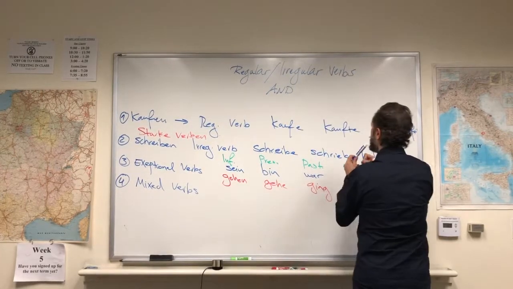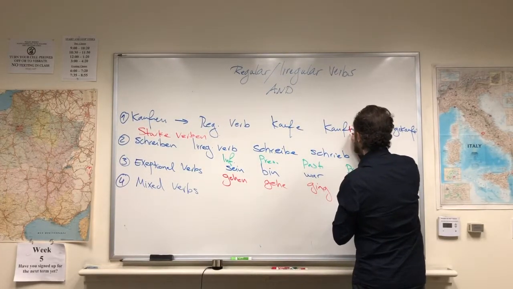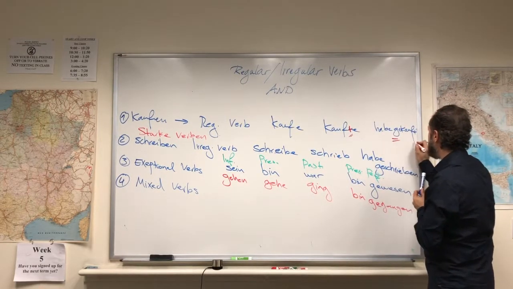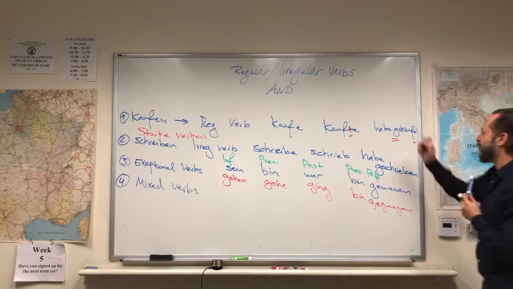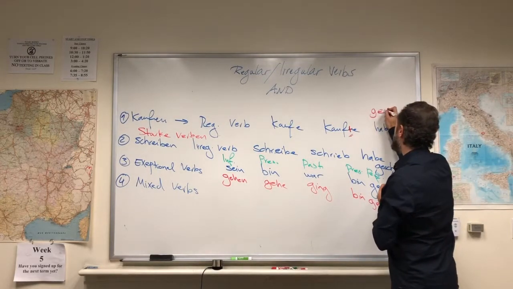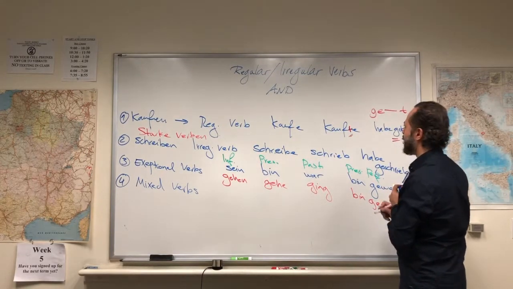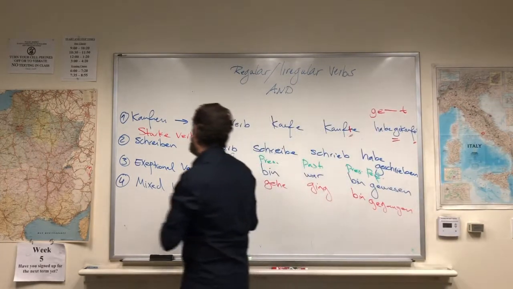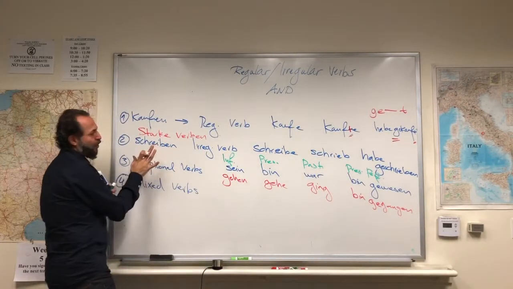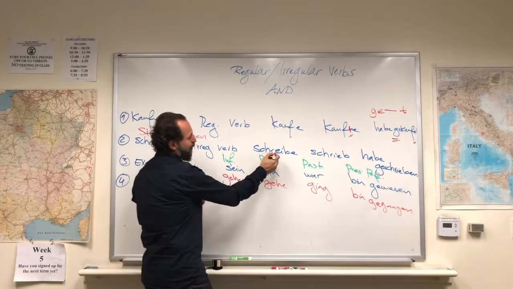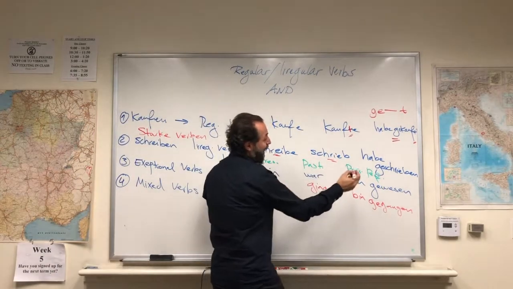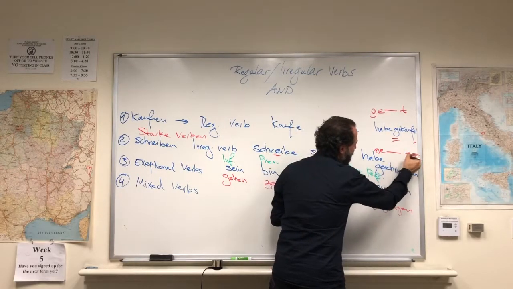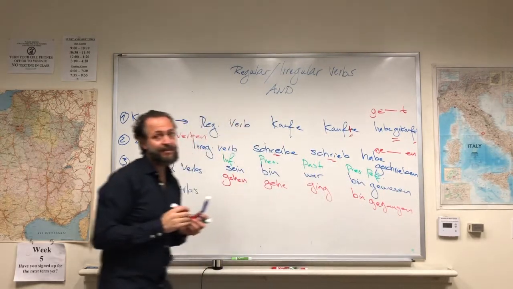You see this T, which shows the past tense, and ich habe gekauft. So you have GE and T at the end. So GE, verbal core, T at the end, and T for the simple past. Now, if you look at the irregular verbs, they change their vowel. They have a GE at the beginning, but they have EN at the end, not T at the end.